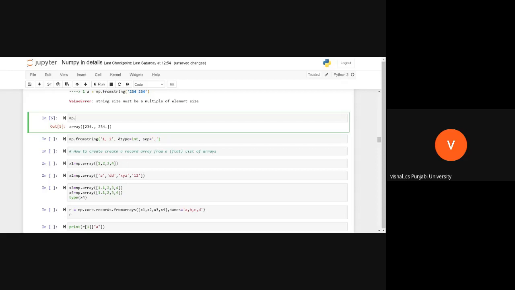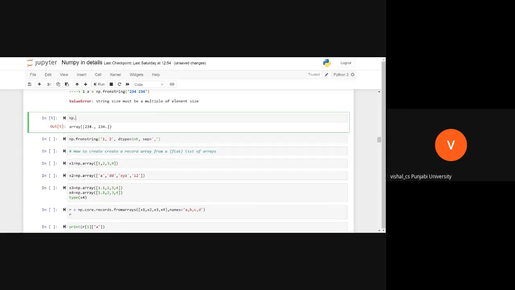You write np dot and press Tab, and see what functions are available in np. So that means we don't need to remember anything. If we import numpy as np, we simply type np dot and see the list of functions, and use the function we need.